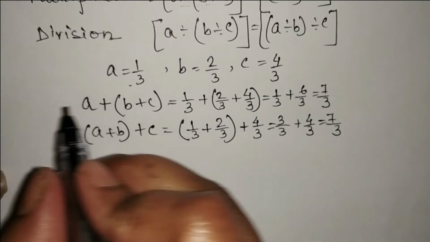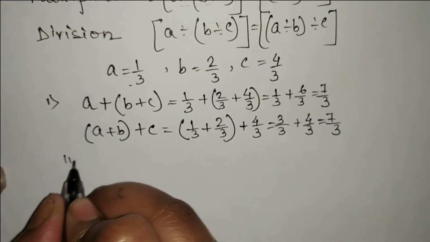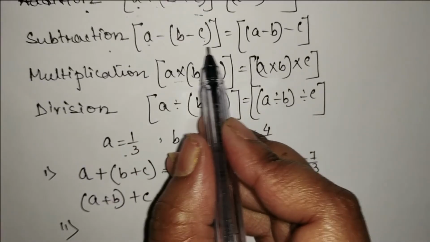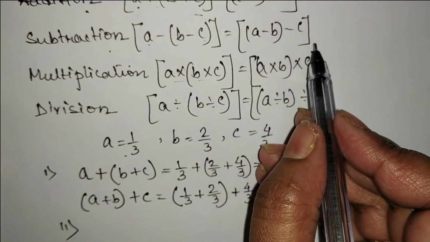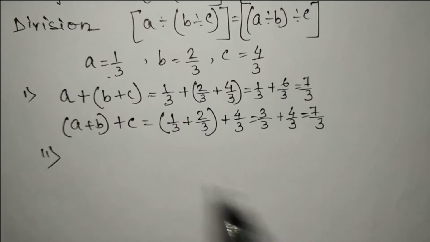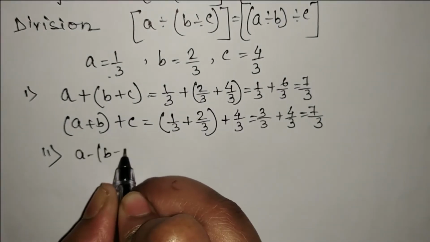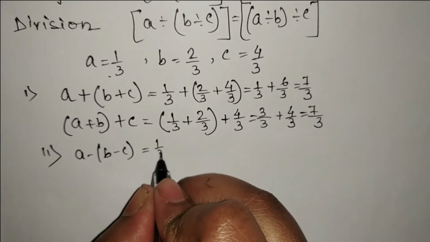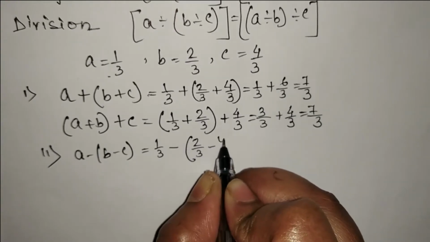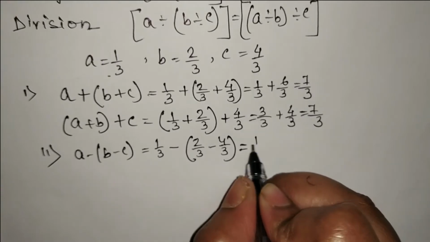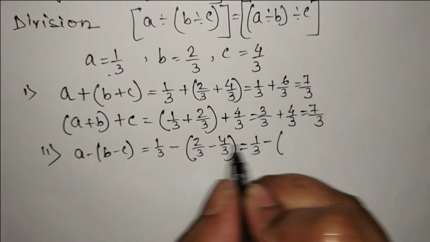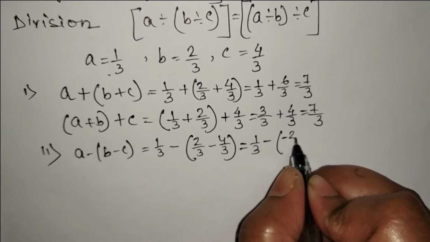Now let's check with subtraction. This is for addition. Now we will check with subtraction. In subtraction, according to the rule, A minus B minus C is equal to A minus B minus C. So let's check whether after subtracting this and this we get the same number or not. So A minus B minus C. Now A is 1 by 3 minus B is 2 by 3 minus 4 by 3. So here 1 by 3 minus 2 by 3 minus 4 by 3, and from here we are getting 2 minus 4, which is minus 2.